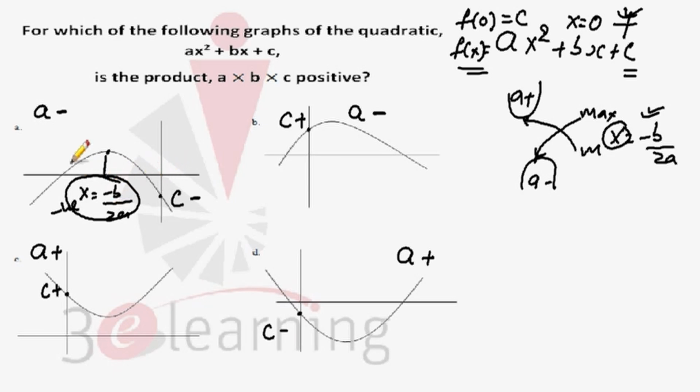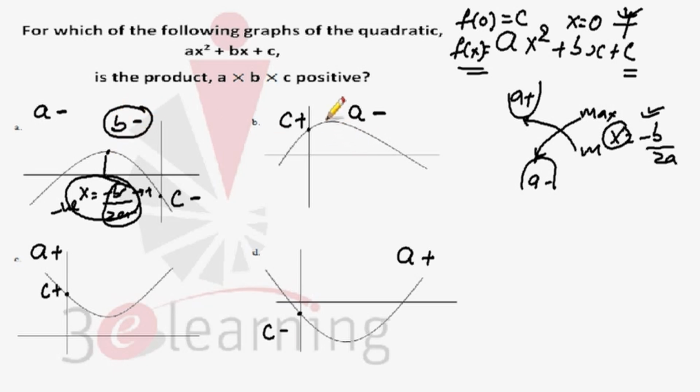of the origin. And we know for this graph a is negative, so we want minus b by 2a as negative, so it means we want b by 2a as a positive quantity because minus into positive is negative, and a is negative. b by 2a should be positive only when b is negative. So in this graph our b is negative.